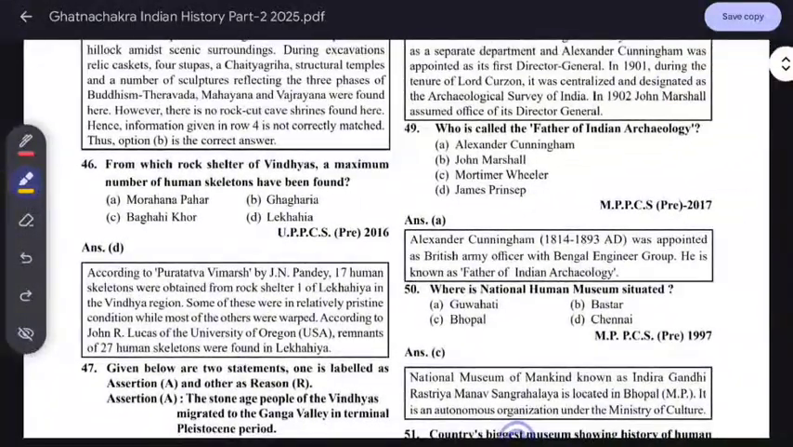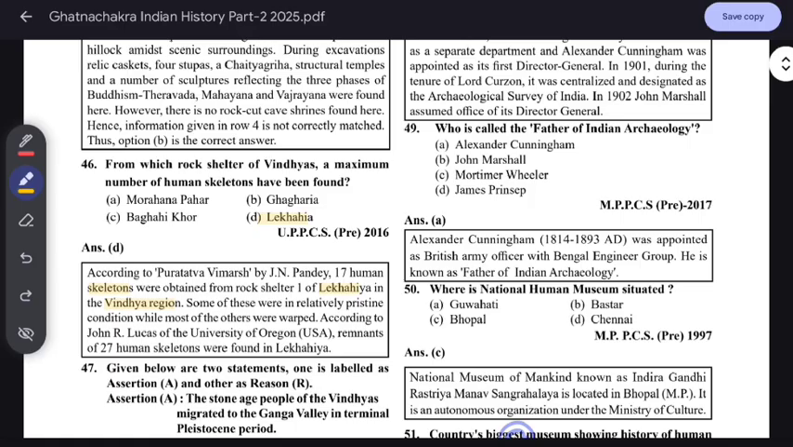From which rock shelter of the Vindhyas was the maximum number of human skeletons found? It is Lekhahia. According to Puratattva by Jain and Pandey, 70 human skeletons were found from the rock shelter of Lekhahia. Just remember this: skeletons, rock shelters. Skeletons were found here. It is in the Vindhya region.